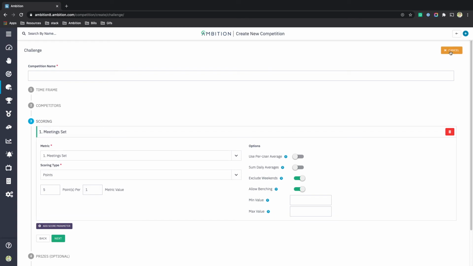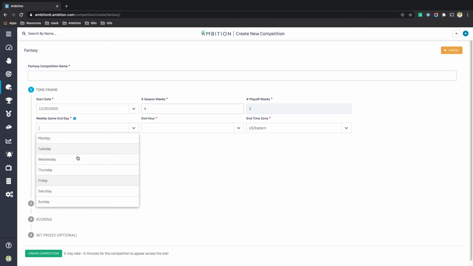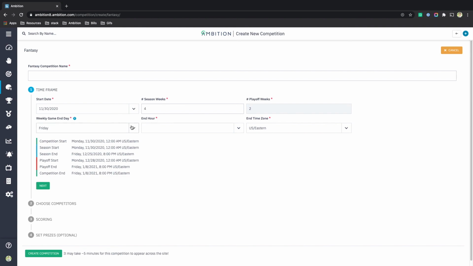The only difference between challenge competitions and fantasy competitions is this time frame setup. You have to choose a number of season weeks. There will always be 2 playoff weeks, and every game starts on Monday, so you can actually choose when you want it to end, if you want it to run for the full week, or if you want it to end on Wednesday, and you can choose the hour that you want it to end on. After that, you have this little summary of the fantasy season that shows you the dates and times when everything will end.